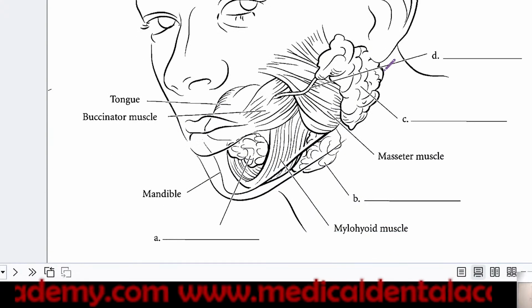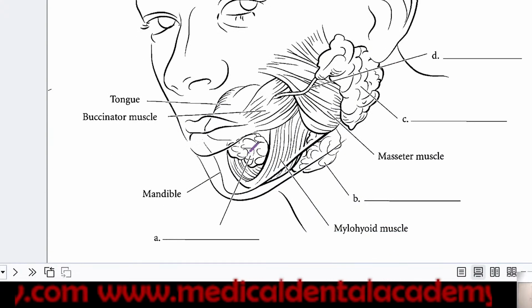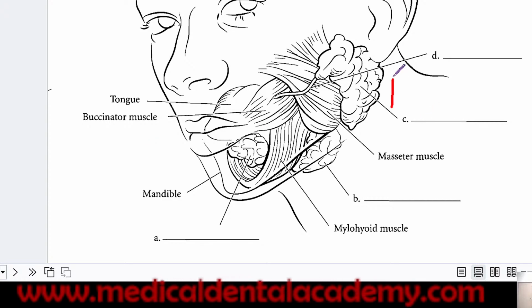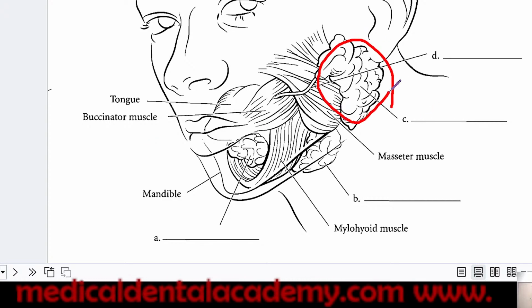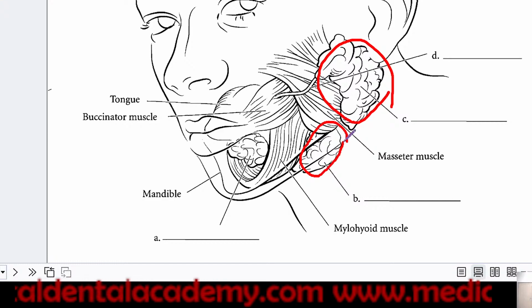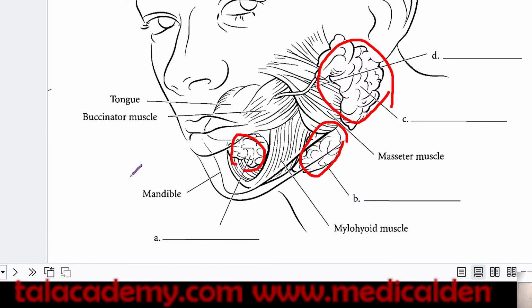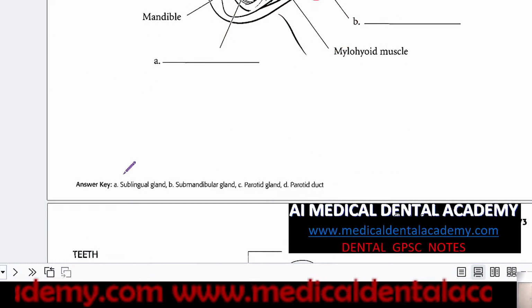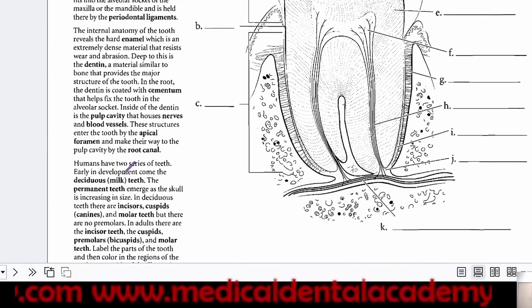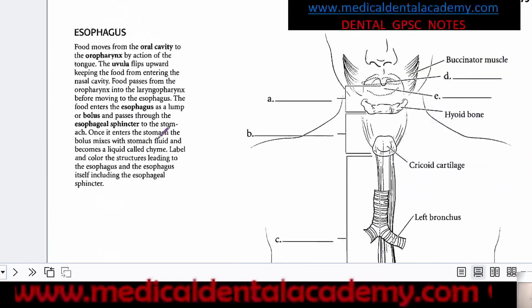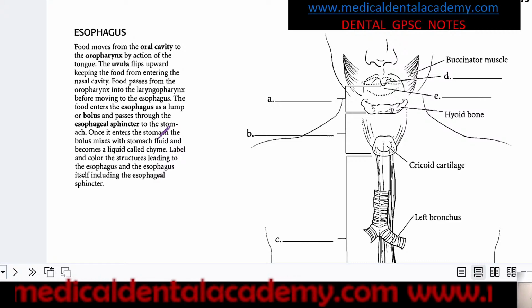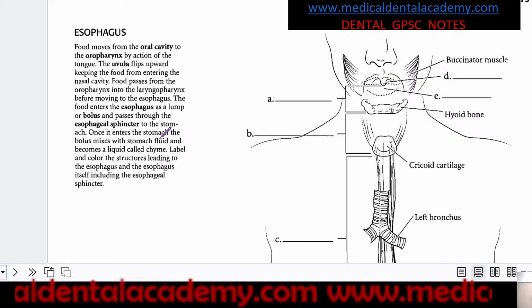Now, salivary glands: parotid, submandibular, and sublingual. This is parotid, below the ear. This is submandibular, and sublingual. Now about the tooth. We already know about the tooth. Esophagus also, we can see this.